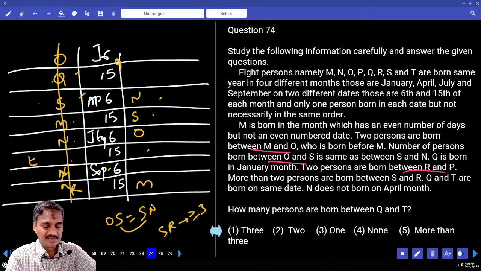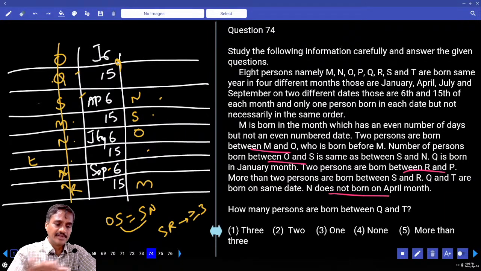O and S, and S and N. Then in between S, N does not belong to the month of April, and that case is also easy. Then what is the next possibility here? Now if O and S have 1 person between them, and S and N have 1, then Q will be here.